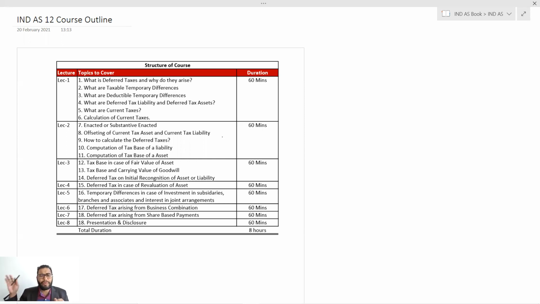Throughout all the lectures, we will also discuss the difference between Ind AS 12 and IAS 12. IAS 12 is the International Accounting Standard 12, from where we have converged this Ind AS. Each lecture will be of 60 minutes in this series, and I will try as much as possible to give you practical and detailed insight with live and practical examples. So let's start with lecture number 1 today.